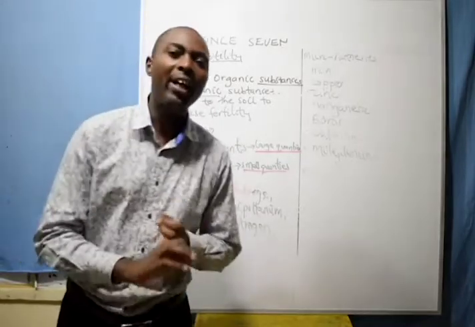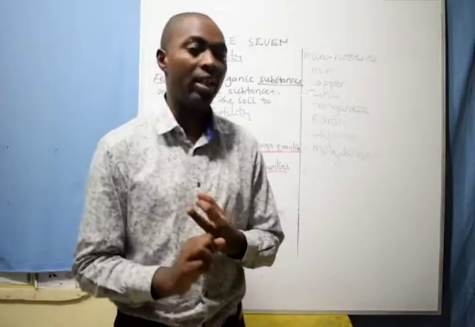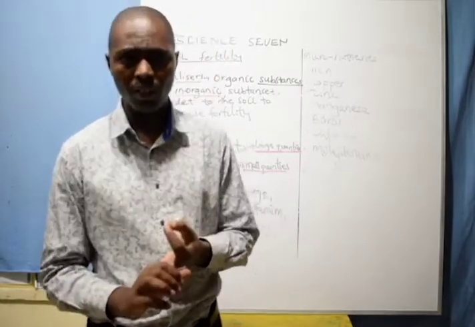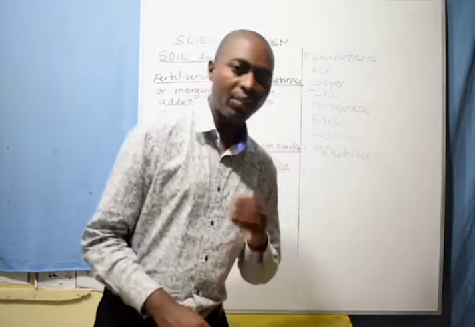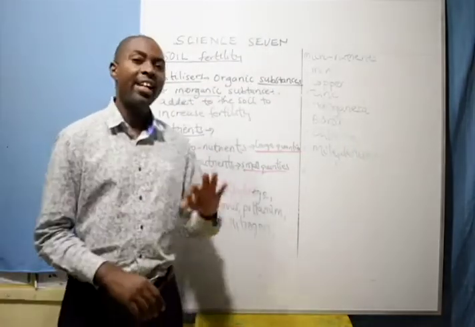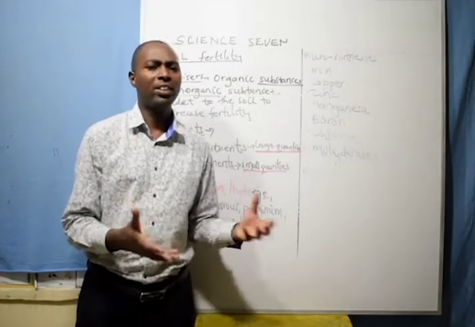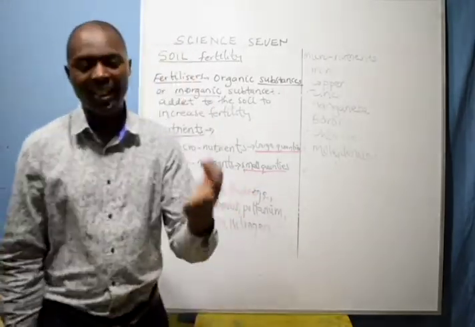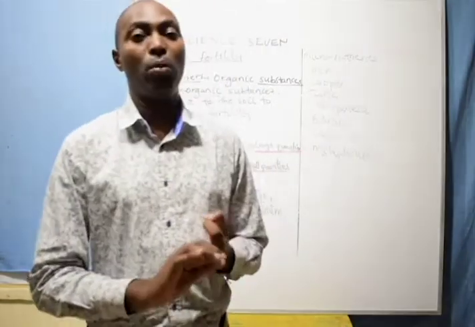Number 2, we have the green manure. Number 3, we have the compost manure. And we can have another one called the organic mulches, but it's not majorly a manure. The main ones are 3: the farmyard manure, the green manure, and the compost manure.